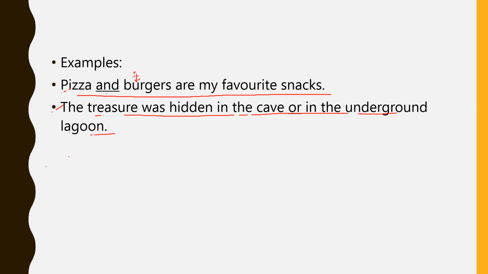So you can see here, "in the cave" is a phrase, "in the underground lagoon" is a phrase. So in the second sentence, the coordinating conjunction is joining two phrases. Okay, let's see a few more examples.